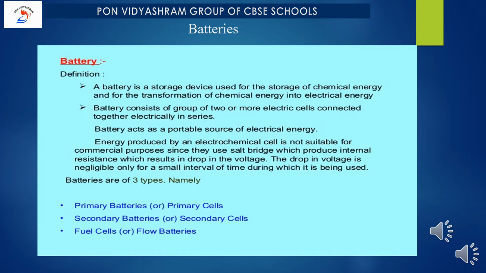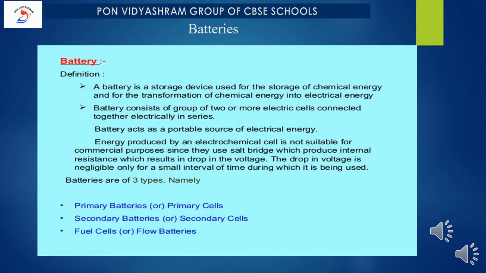How to define a battery? A battery is a storage device used for the storage of chemical energy and for the transformation of chemical energy into electrical energy. Okay, now what is the input here? Chemical energy, and the output is electrical energy. Let me repeat. A battery is a storage device used for the storage of chemical energy and for the transformation of chemical energy into electrical energy.